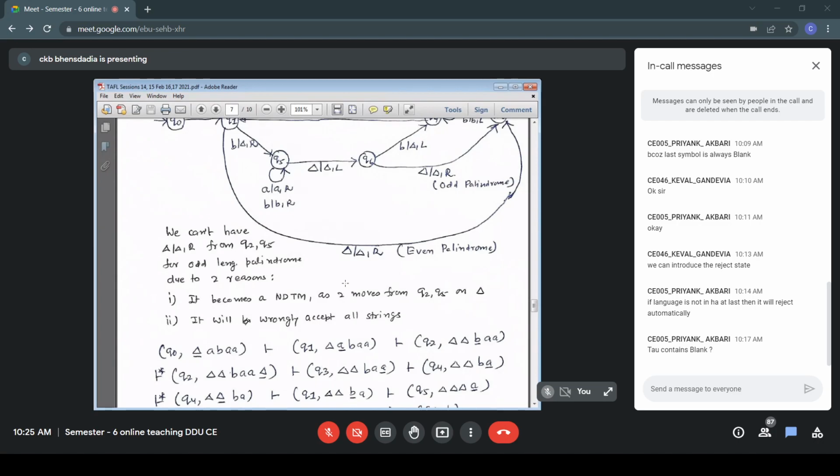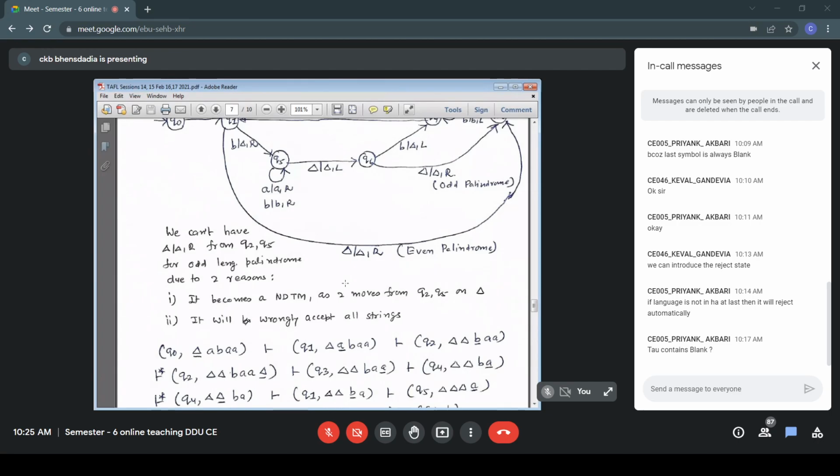So what has happened? If you look at this Q4 blank blank BA, compare that with Q0 blank ABA, which is my initial configuration. The leftmost A I have erased, the rightmost A I have erased. Both of them are matching, we have erased them, and my string is reduced to BA. Still the state is Q4.